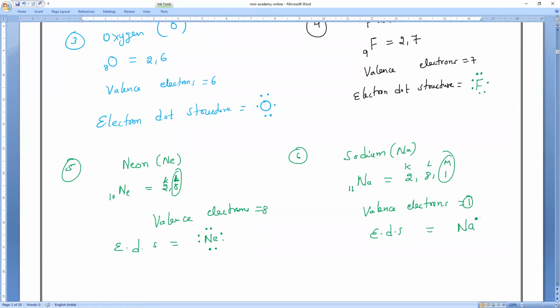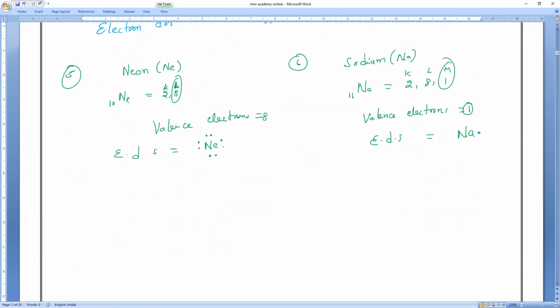You can put 1. Is that clear, everybody? The number of valence electrons being represented is only called the electron dot structure. If you take magnesium and aluminum, do it fast, everybody. Yes, 7th one, magnesium.